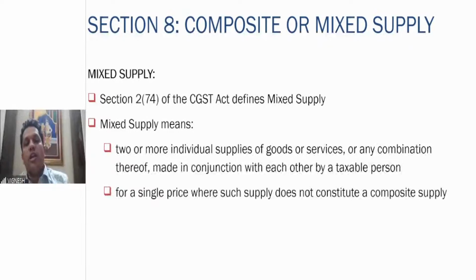So it is two or more individual supplies of goods or services, or any combination thereof, made together for a single price. But an important exception: such supply does not constitute a composite supply. Right? It contains two or more individual services, it is made for a single price, and such supply is not a composite supply.